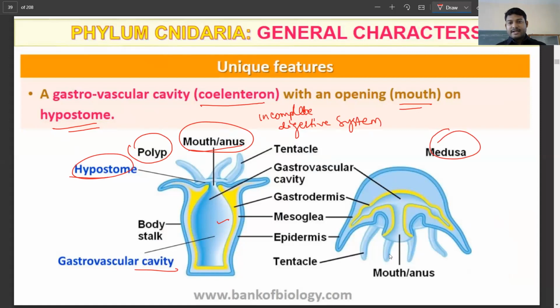In medusa form, it is reversed. Mouth and anus are here. Then there is the same gastrovascular cavity, gastrodermis, mesoglea, epidermis. All of these are there again. Diploblasty, remember that.